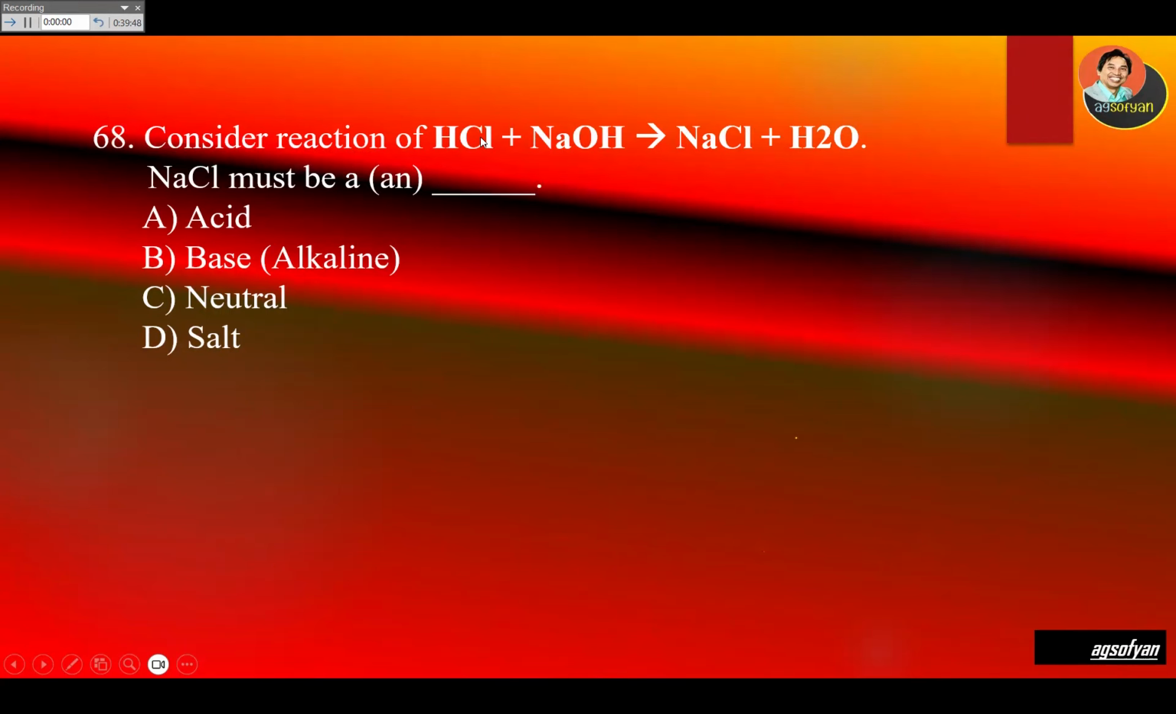Consider the reaction of hydrochloric acid plus sodium hydroxide producing sodium chloride plus water. So NaCl must be NaCl again. This is the production of a solution between an acid and a base. So when an acid and a base combine, they always produce salt and water. So sodium chloride will be the salt.